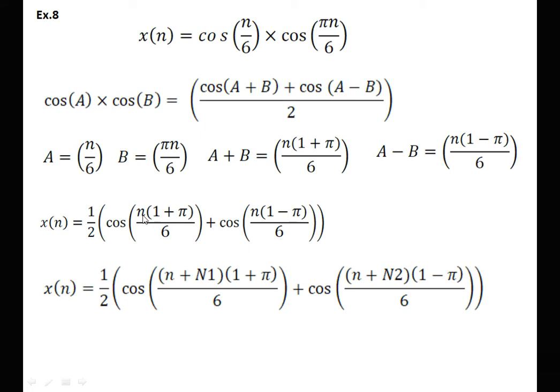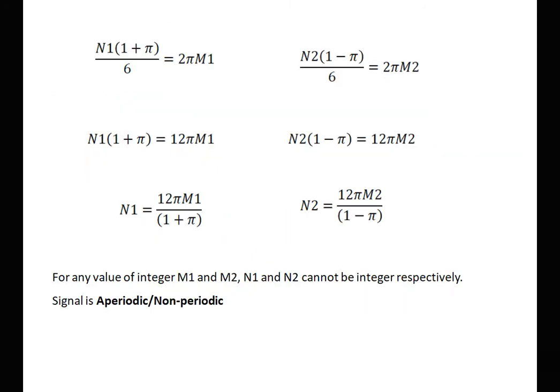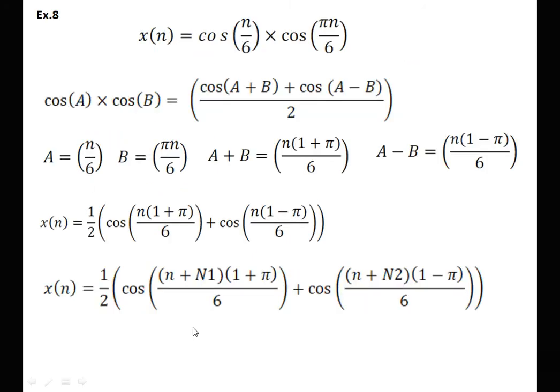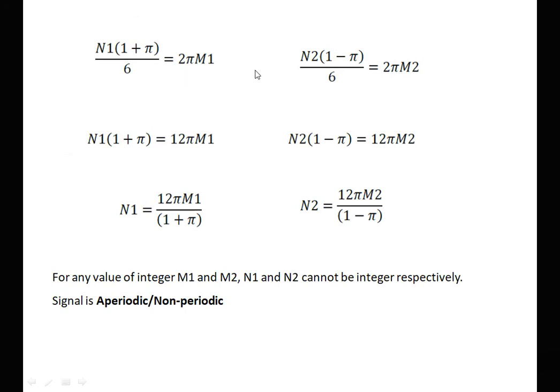Now, this is the first part and this is the second part. So first n is replaced by n plus n1 and this n is replaced by n plus n2. We are interested in the n1 and n2 portion, so we equate that portion equal to 2 pi m. Therefore n1 (1 plus pi) divided by 6 is equal to 2 pi m1, and similarly n2 (1 minus pi) divided by 6 is equal to 2 pi m2. After solving the equation, we are getting n1 and n2. Now we can see that for any integer value of m1, n can't be an integer because of the presence of pi in 1 plus pi. So the signal is aperiodic in nature.